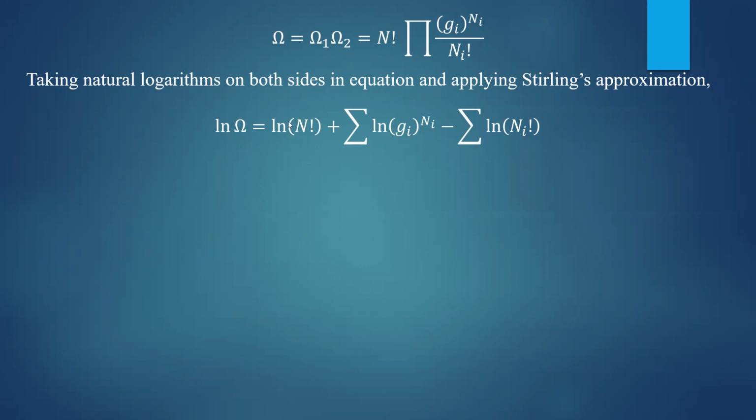I hope you have got this step properly, because ln of m into n is nothing but ln m plus ln n. The negative sign is because it is in the denominator, and ln of m by n is nothing but ln m minus ln n. That is the formula I have used.